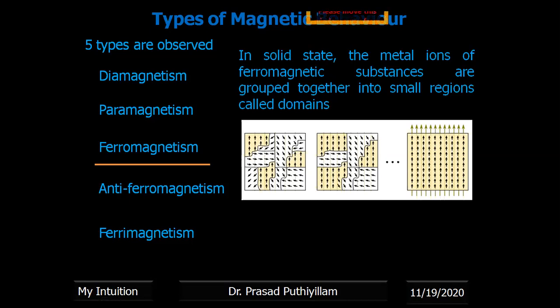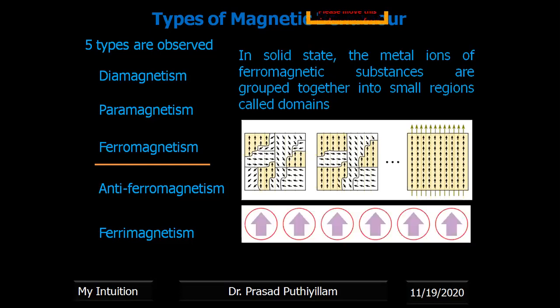Compounds having this type of property, which contribute towards the magnetic field, get magnetized. This is the magnetic field in the upward direction, represented here. When the magnetic field is introduced, the domains are also arranged in the same direction. Even if the magnetic field is removed, this direction will remain. That means it will act as a strong magnet. Even after the removal of the magnetic field, it continues acting as a magnet. Such materials we call ferromagnetic.